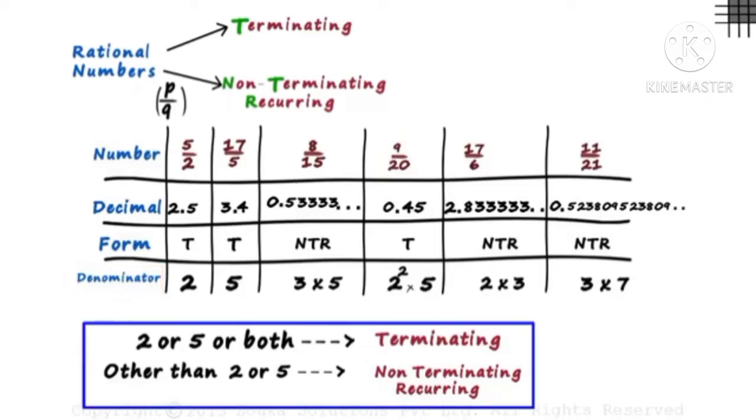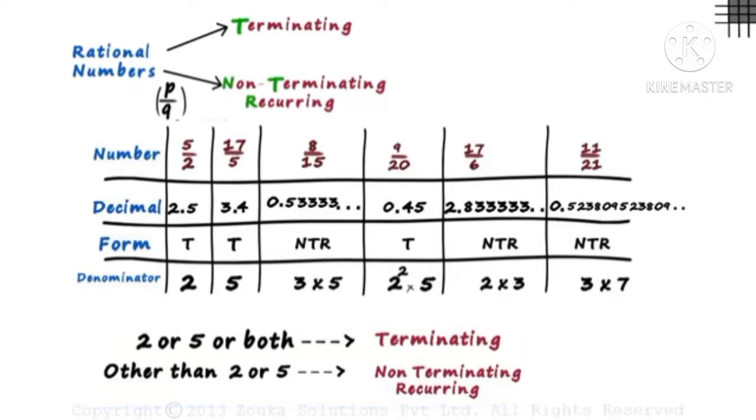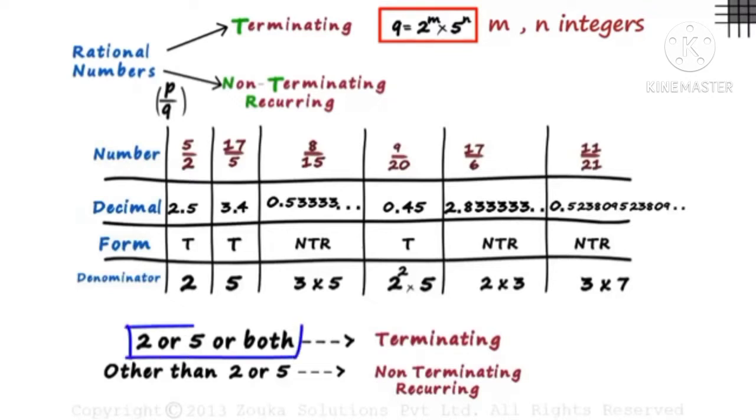Let's generalize these 2 rules. If the number is in the form p by q, then all we need to do is reduce q to its prime factors. For terminating decimals, q will be of the form 2 raised to m multiplied by 5 raised to n, where m and n are integers. It simply means that the prime factors will be either 2 or 5 or both.